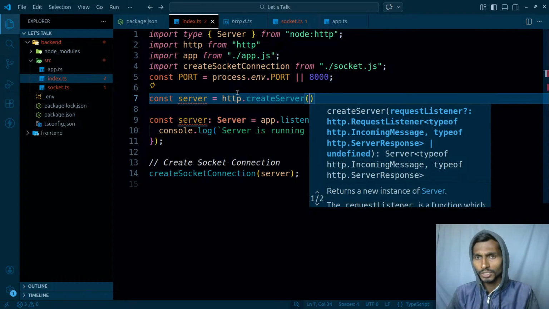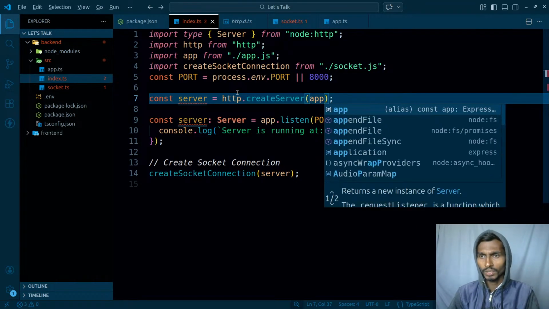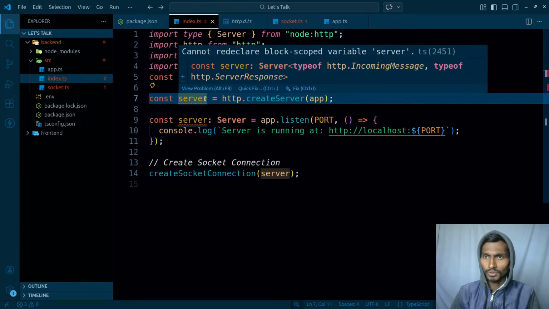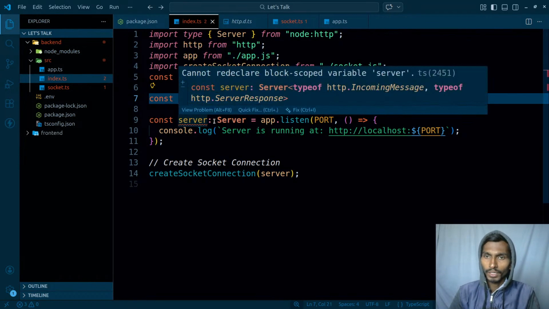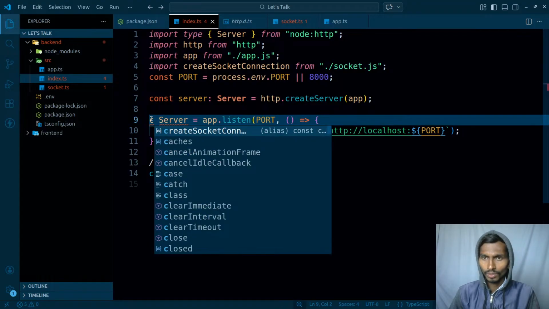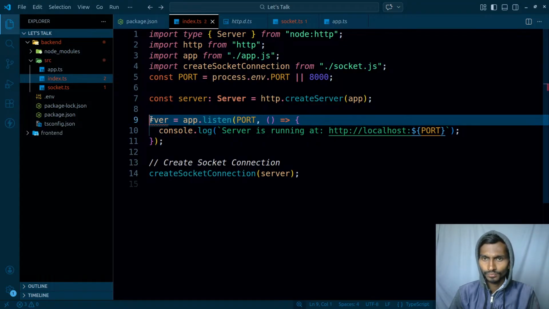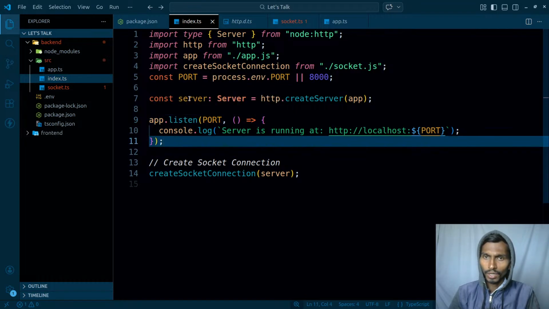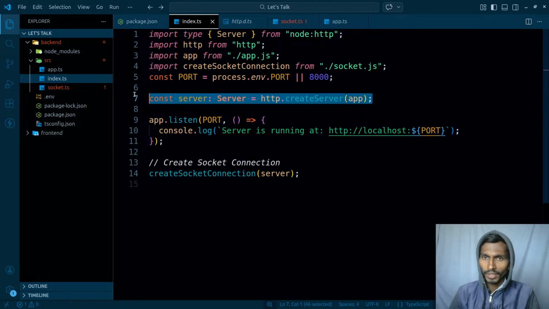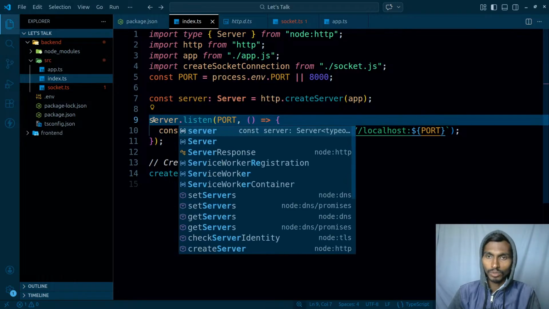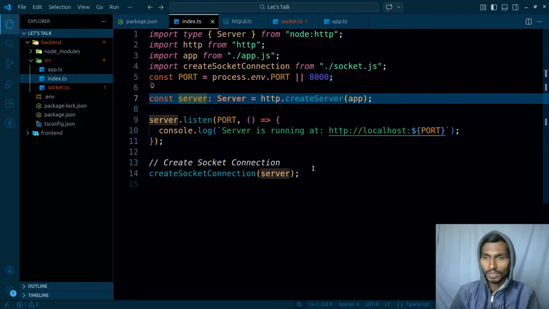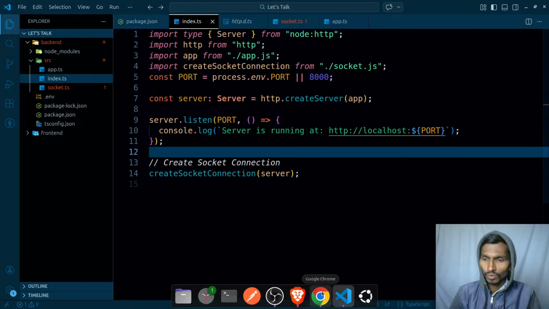And once I'm actually creating this particular server, I'm gonna be giving it my app, and that's it. As I give it the app, then okay, I don't really need to worry about it. Redeclare block displays variable server. Okay, I redeclared it. The type of it is going to be server coming from there. And as for this particular thing, it's not gonna be actually here. So this can actually be like that. So what am I actually doing? I got my server from HTTP create server. I gave it my app, and once I gave it my app, after that, instead of listening on here, over here I will be listening on the server.listen, and I'm assigning the same server over here as well. So this way I can go ahead with as well.